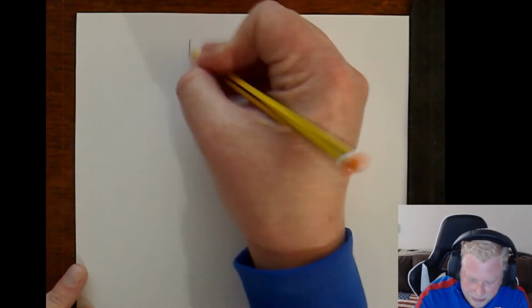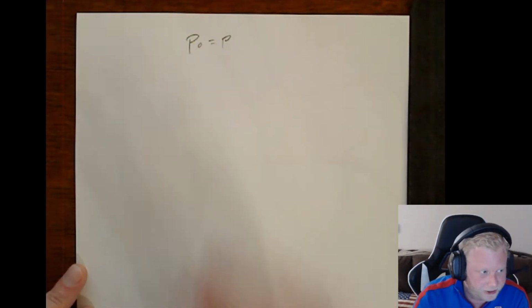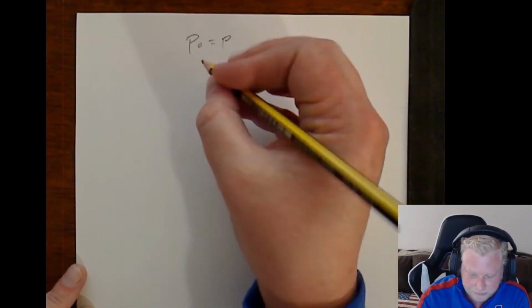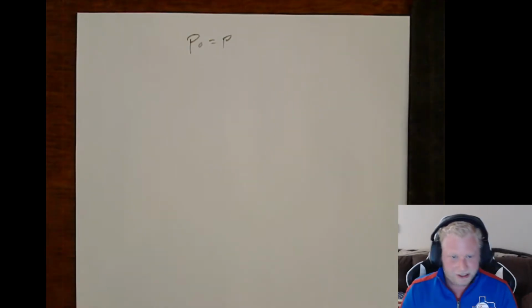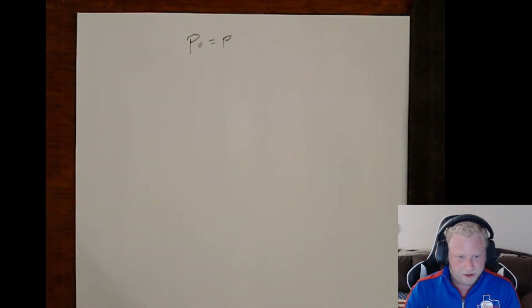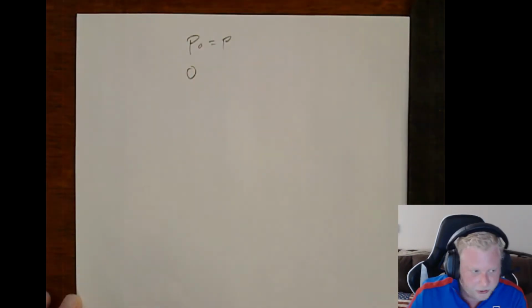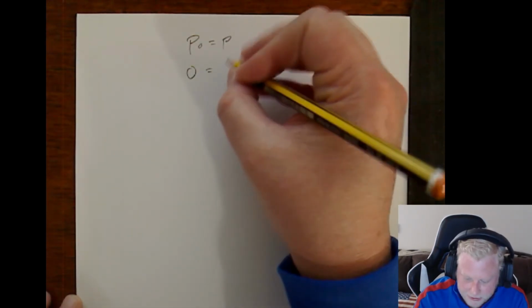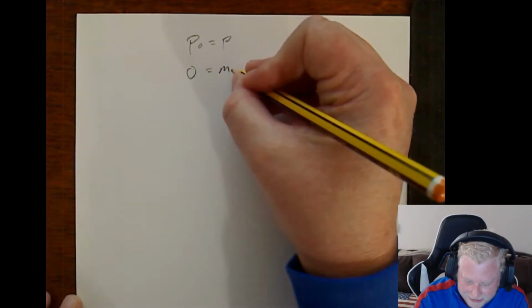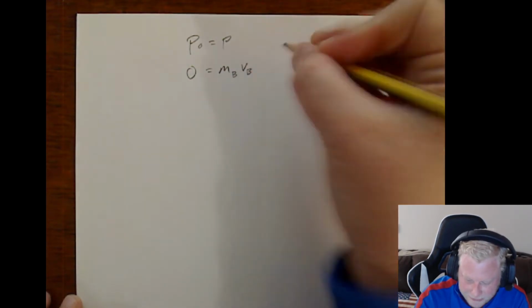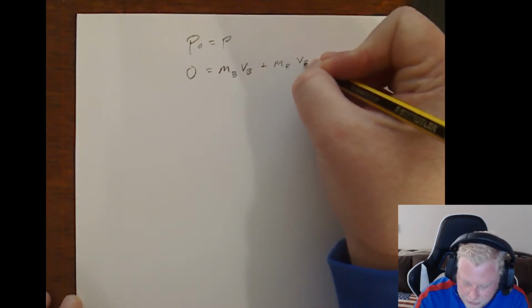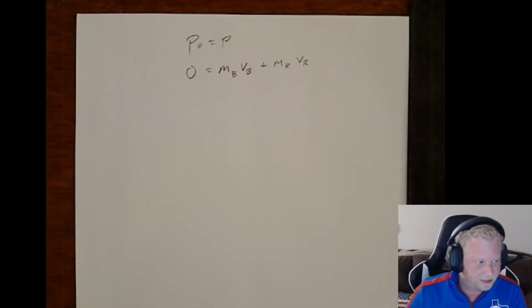Well, again, always start with an explicit statement that momentum is conserved. Now, we know that initially, neither the toy rifle nor the ball are moving. So we know that there is zero total initial momentum, and that the ball will have some velocity and the rifle will have some recoil velocity in the opposite direction.